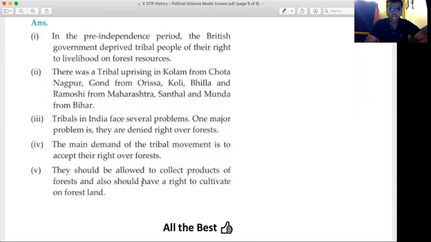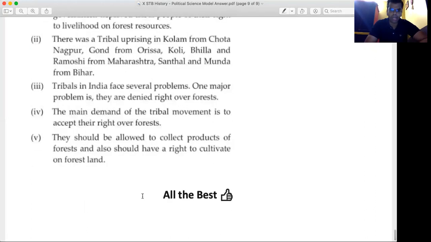In the pre-independence period, the British government deprived the tribal people of their rights to livelihood on forest resources. There was a tribal uprising in the Kolam from Chota Nagpur, Gond from Orissa, Koli, Bhil and Ramoshi from Maharashtra, Santhal and Munda from Bihar. Tribals in India face several problems. One major problem is they are denied rights over their forest. Their place is the forest, and their rights have been taken away from there. The main demand of the tribal movement is to accept their right over forest. They should be allowed to collect products of the forest and also should have a right to cultivate on the forest land. Am I clear?